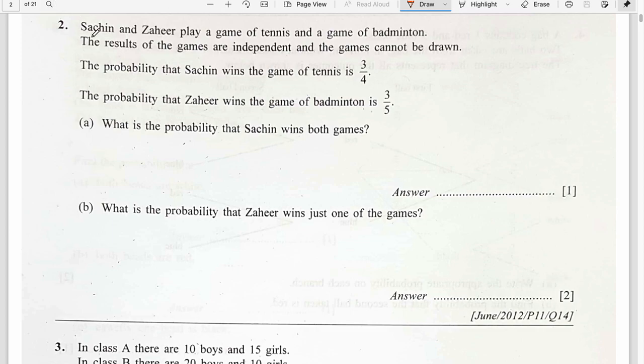Question 2. Sachin and Zahir play a game of tennis and a game of badminton. The results of the games are independent and the games cannot be drawn. The probability that Sachin wins a game of tennis is 3 by 4. If he loses tennis it is 1 by 4. Or I may say when Sachin wins tennis, Zahir is actually losing tennis.